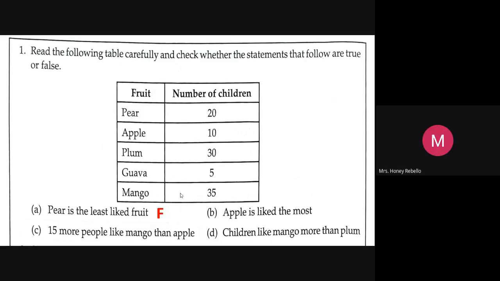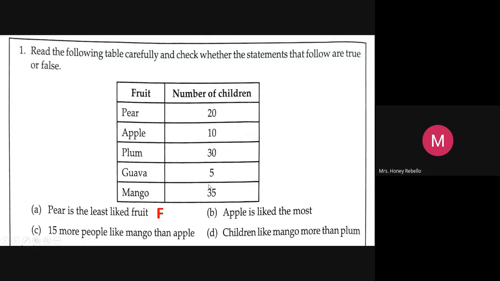Mango ma'am. Then how can you tell apple is the most liked? Understood? That's what I'm asking some other children also. Apple has the lower number. Which one is more? 35 children like mango, 5 of them like guava, 30 of them plum. So first, second, third, fourth, fifth.